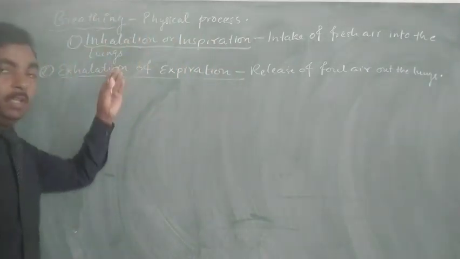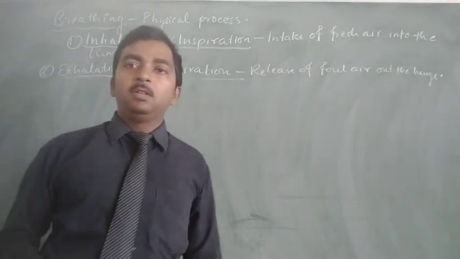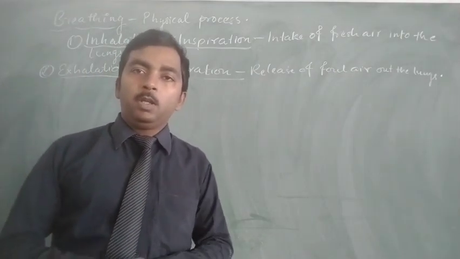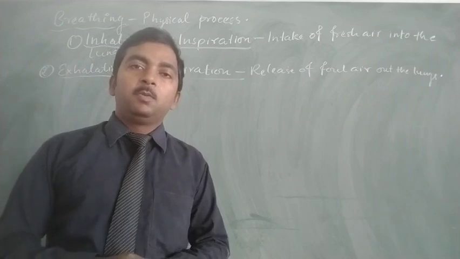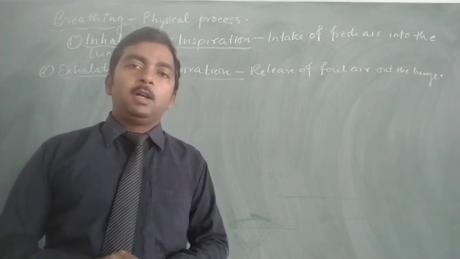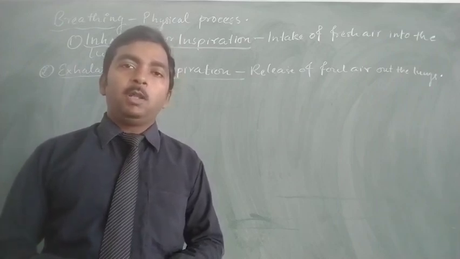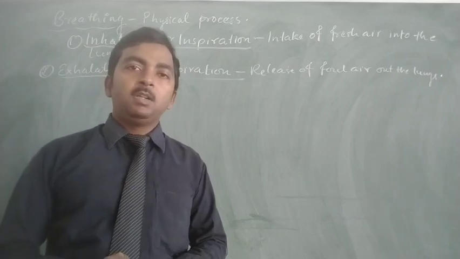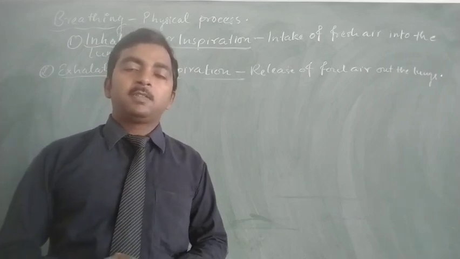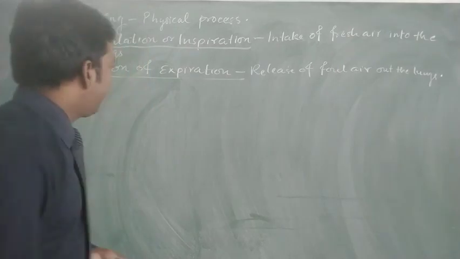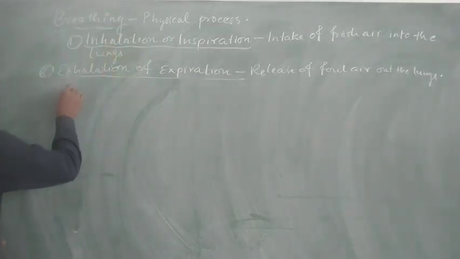So these two steps in the process of breathing take place in what way, what are the mechanisms followed by this process, and which kind of structures are involved in this mechanism? Let us discuss with the help of a diagram.